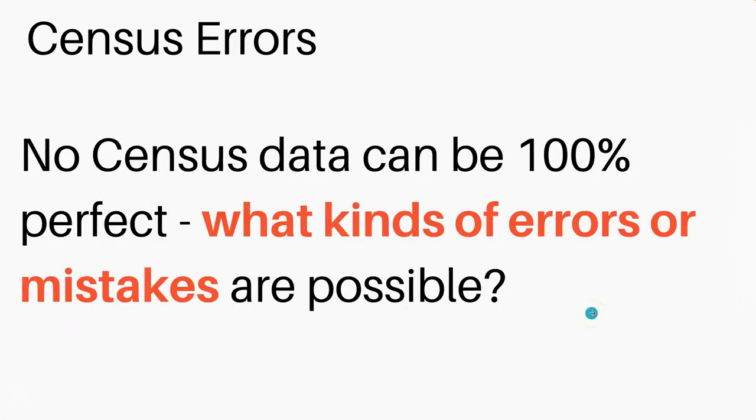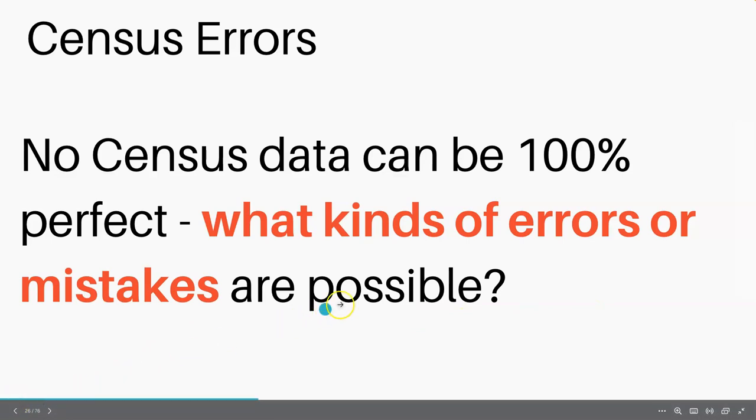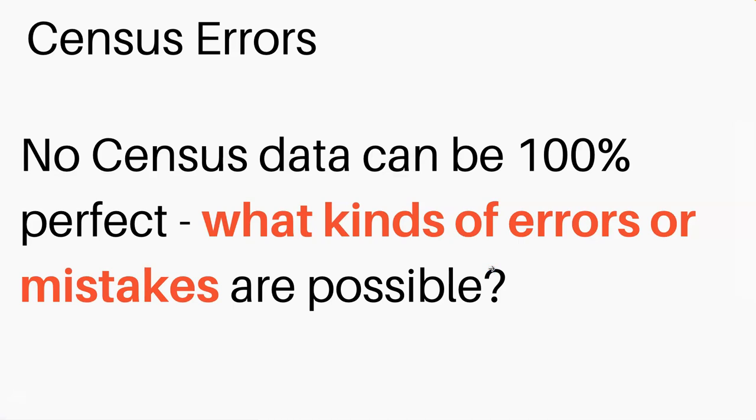And there are many types of errors. We cannot create a 100% correct data set. So what kind of errors or mistakes are possible? Knowing about the errors and preventing or avoiding, or even adjusting these errors will also be a very important topic in population studies. All right, so I will briefly discuss these issues in the next video.